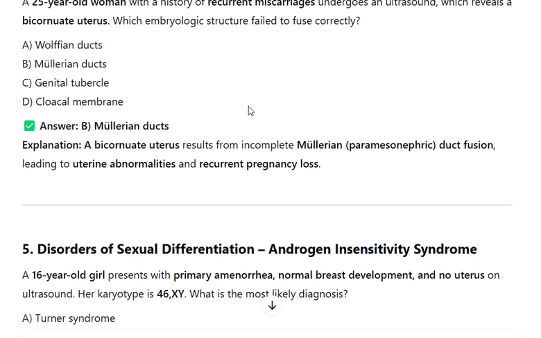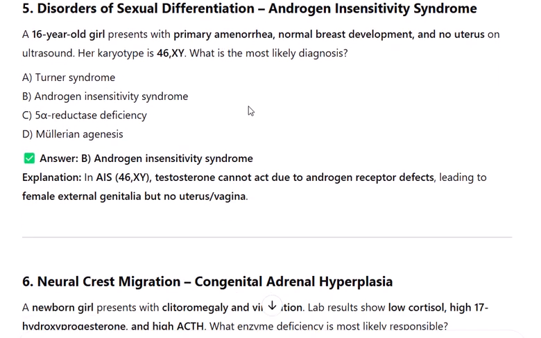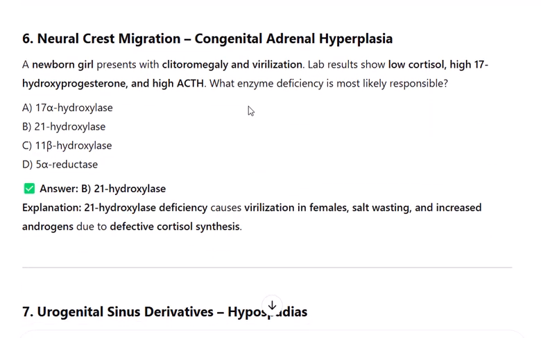Androgen insensitivity syndrome. A 16-year-old girl presents with primary amenorrhea, normal breast development, and no uterus on ultrasound. Her karyotype is 46XY. What is the most likely diagnosis? A. Turner syndrome. B. Androgen insensitivity syndrome. C. 5-alpha reductase deficiency. D. Müllerian agenesis. Answer: B. Androgen insensitivity syndrome. Explanation: in AIS, 46XY, testosterone cannot act due to androgen receptor defects, leading to female external genitalia but no uterus or upper vagina. Number 6. Neural crest migration, congenital adrenal hyperplasia.